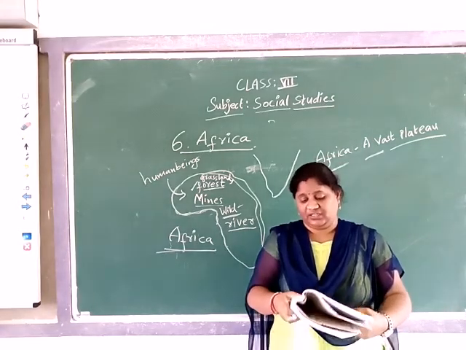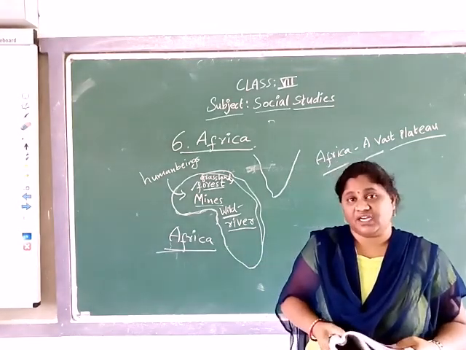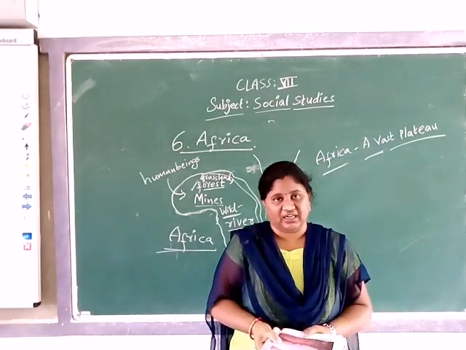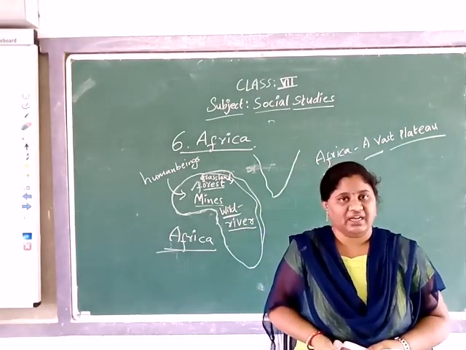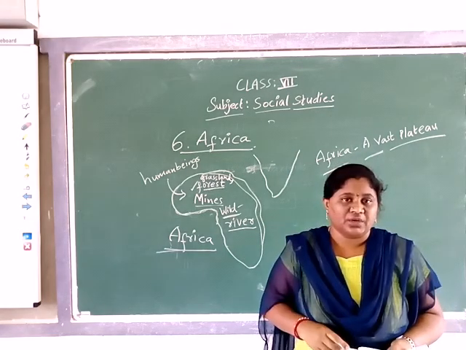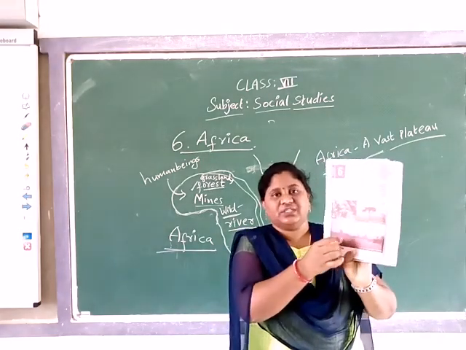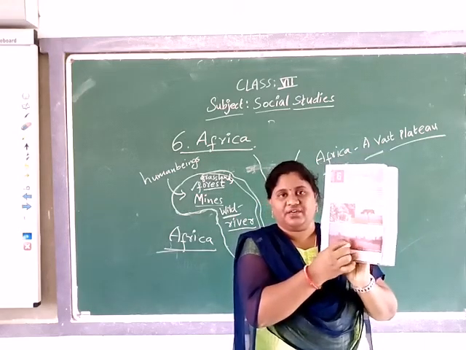Savanna grass in Kenya. And the city of Cairo by the river Nile. Nile is a big river in the Africa continent, and by the side of the river is a city whose name is Cairo. That city picture is also given here.